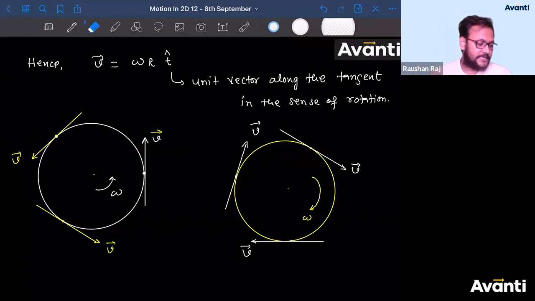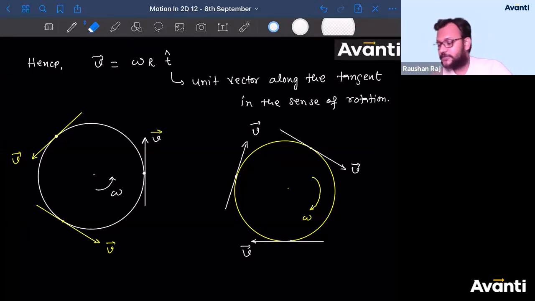So guys, I think time is up. Let us end our class here and meet tomorrow. Tomorrow we are going to study linear velocity more, then we'll study angular velocity. Then we'll study the linear acceleration in circular motion. That is extremely important: what will be the net acceleration of a particle undergoing circular motion. Those things we are going to study tomorrow.